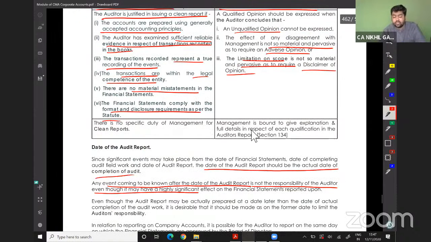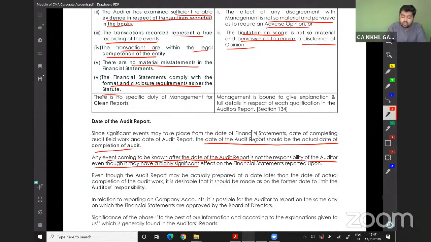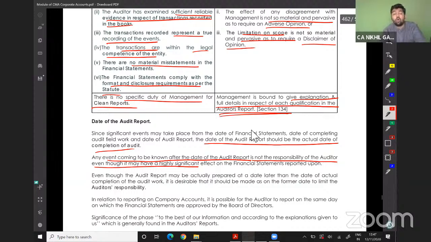There is no specific duty of the management in case of a clean report. Management is bound to give an explanation and full detail in respect of each qualification of the auditor's report in their board report.